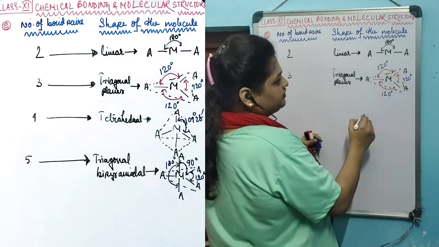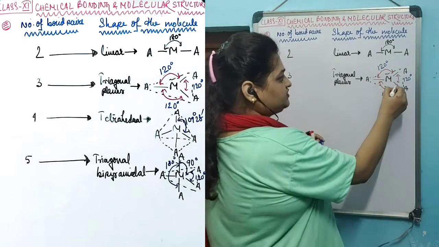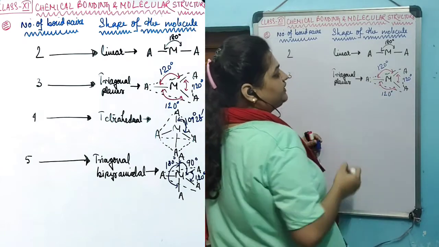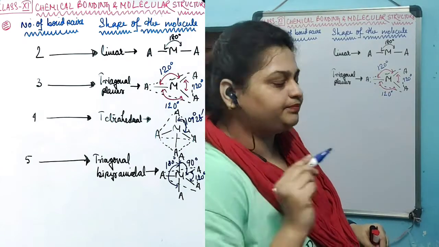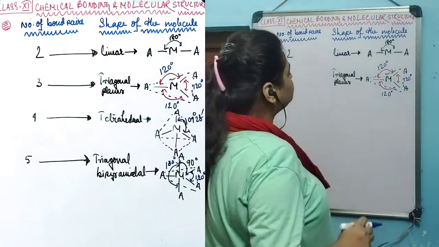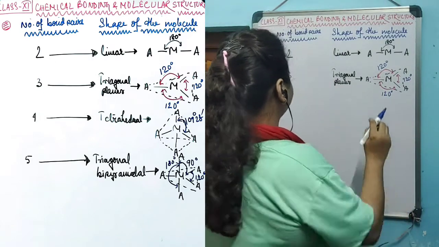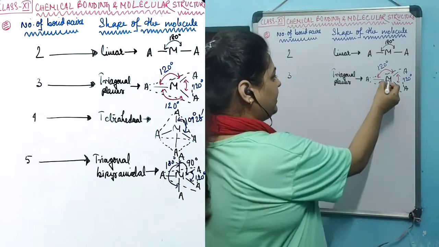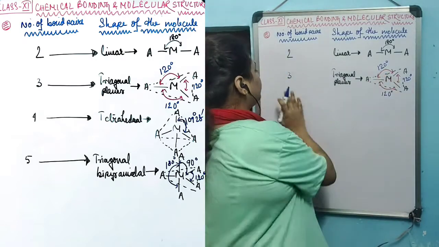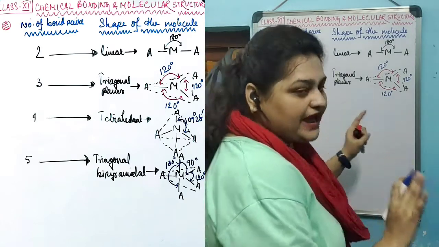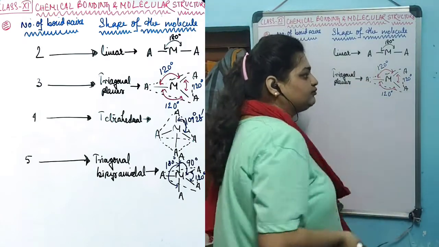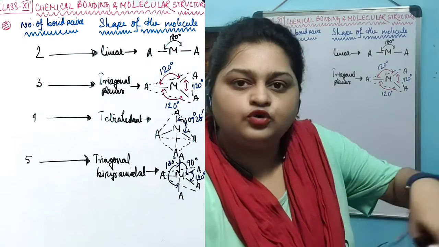This angle is 120 degrees, this angle is 120 degrees, and this bond angle is also 120 degrees apart. This is the trigonal planar shape that this kind of molecule creates when the central atom contains 3 bonds. This is a planar structure. All the atoms that are constructing this molecule are situated on a triangular plane.